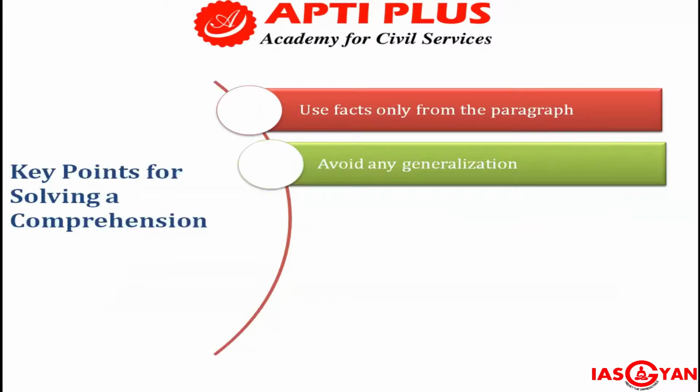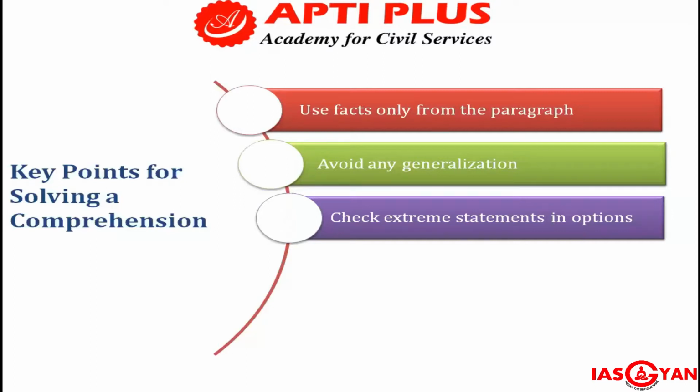Means any of your knowledge or anything, if it is in contradiction with the paragraph, do not generalize it. Just let it be. Whatever is in the paragraph, it is correct. Assume it is correct. And while attempting the question, check extreme statements in options, like all of the above, none of the above. There can be many extreme statements. These statements are generally incorrect across 90% of the cases, but still check for it. Means most of the time these extreme statements are incorrect only.